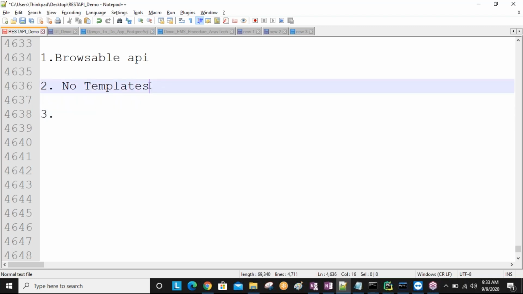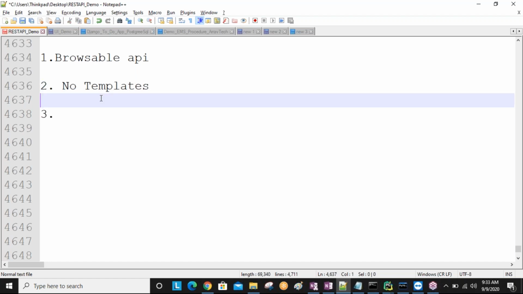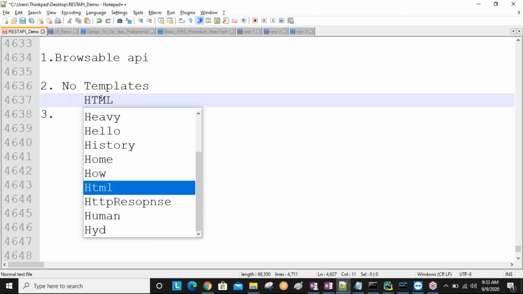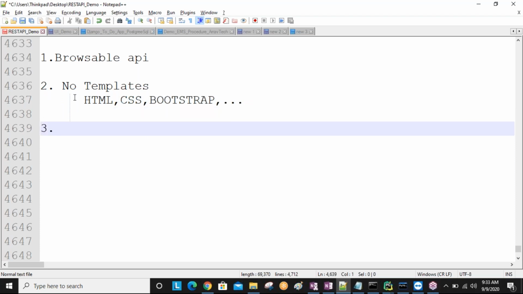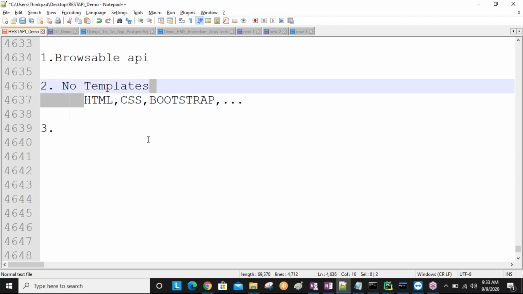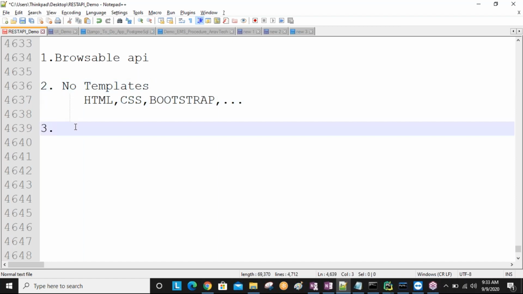So no templates required means what are the benefits here? As a developer, sometimes some people don't know about UI technologies like HTML, CSS, Bootstrap, sir. Some people I'm talking about. So even though you don't know HTML, CSS, Bootstrap, JavaScript, like these presentation skills, we can communicate with our applications by using the Django REST framework.